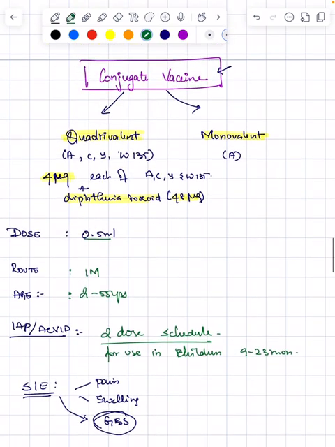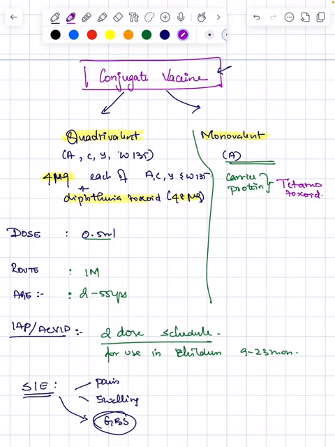Next, moving on to the monovalent, that is serogroup A. Here the carrier protein it is conjugated with is tetanus toxoid. The constituents are 10 microgram of serogroup A and 10 to 33 microgram of tetanus toxoid. This is the constituent of the monovalent meningococcal conjugate vaccine.